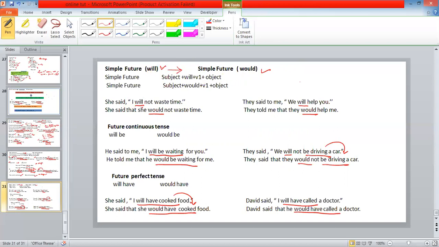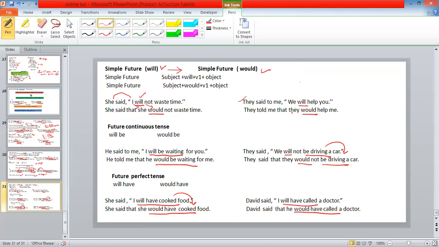She said, I will not waste time. She said that I changes to she, will changes to would not waste time. So will changes to would. In the same way, another example, they said to me, we will help you. They told me that they would help me.